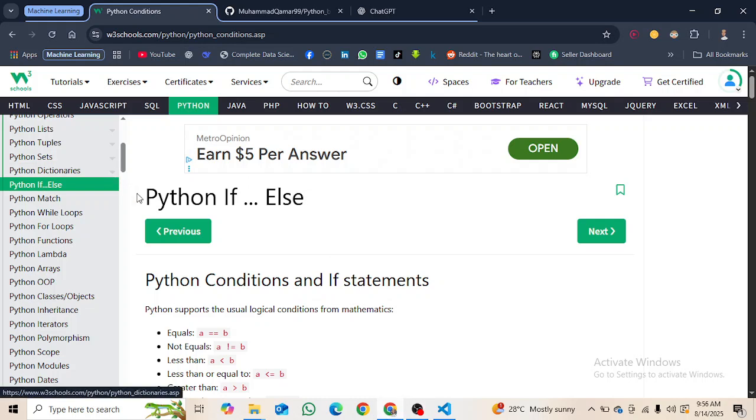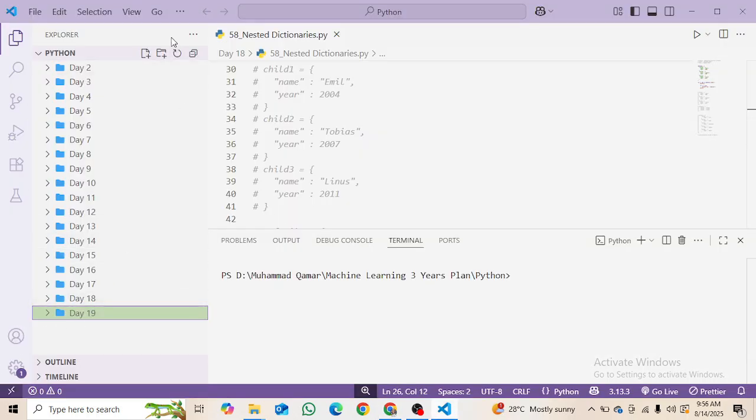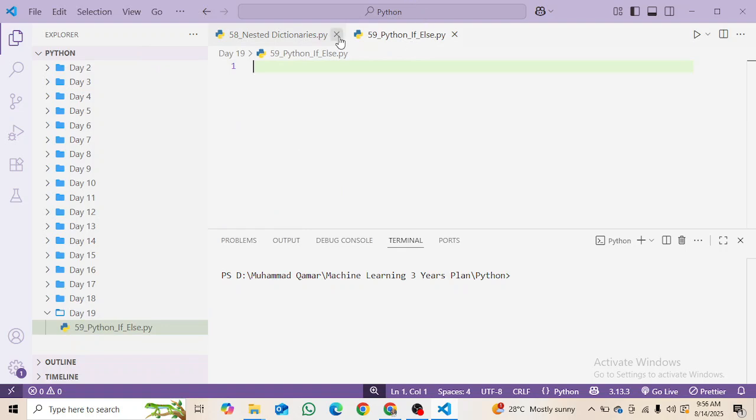I have copied the Python if else section name, and as there are spaces in between, we have to make the file name ourselves. The file I'm going to make is 59, and then I am going to use the underscore. Why I'm using the underscore, you can watch my previous videos, I have already talked about it so much. So today it is Python if else section, and .py for the Python extension.